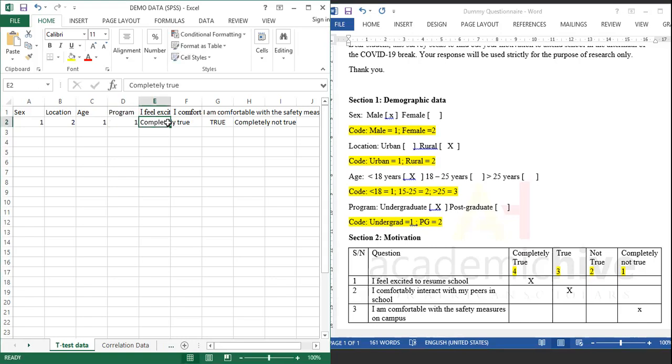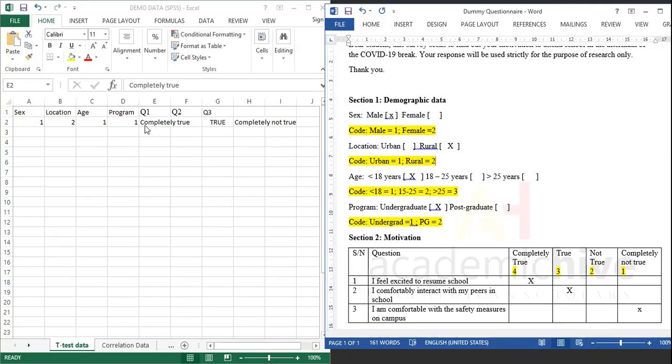And then for the first question, I'll just name this Q1. Let's call this Q1, Q2, Q3, just for us to be sure what we're doing. So for this first question, the person picked completely true. That is rated 4. So we change this to 4.